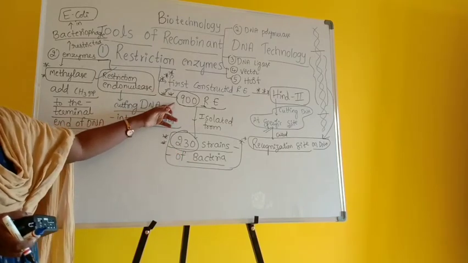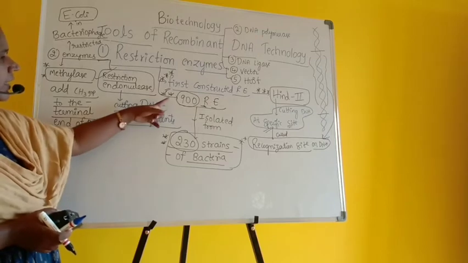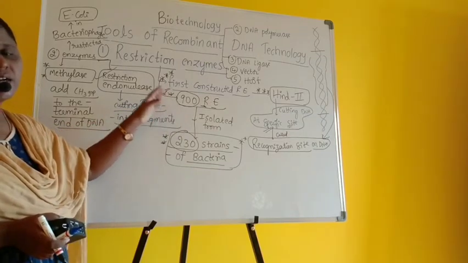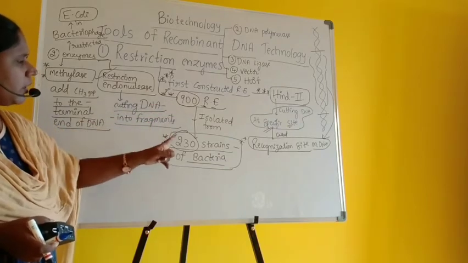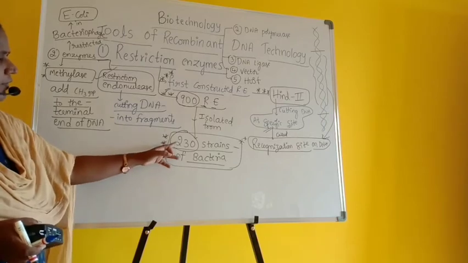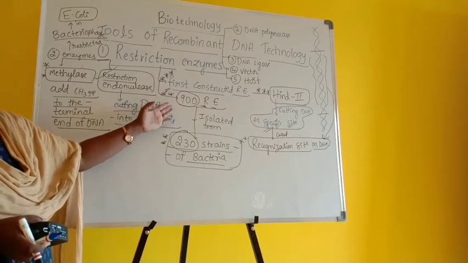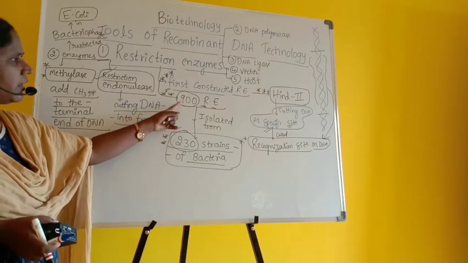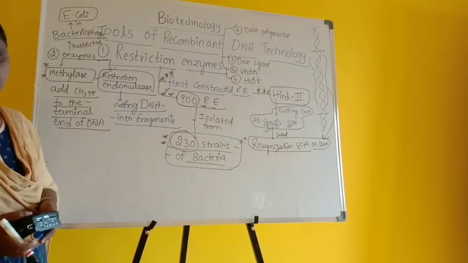Today, in the entire world, scientists have already extracted 900 different types of restriction enzymes, isolated from 230 strains of bacteria. This is very, very important.